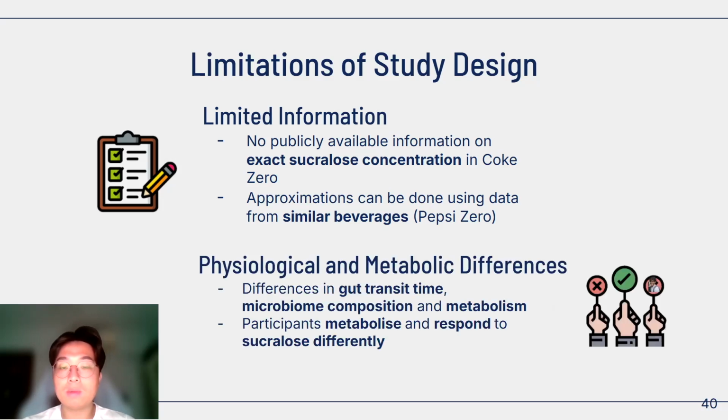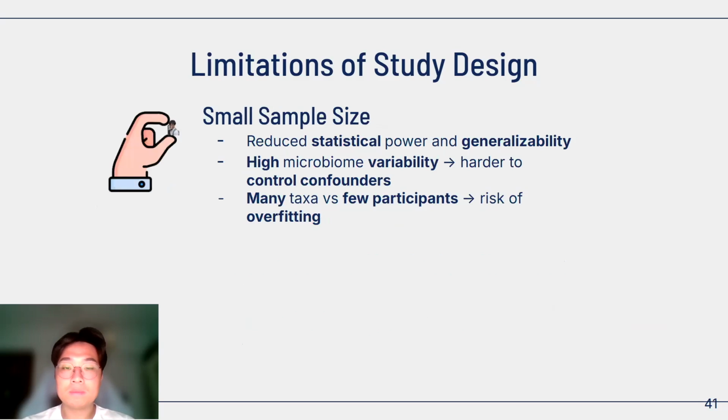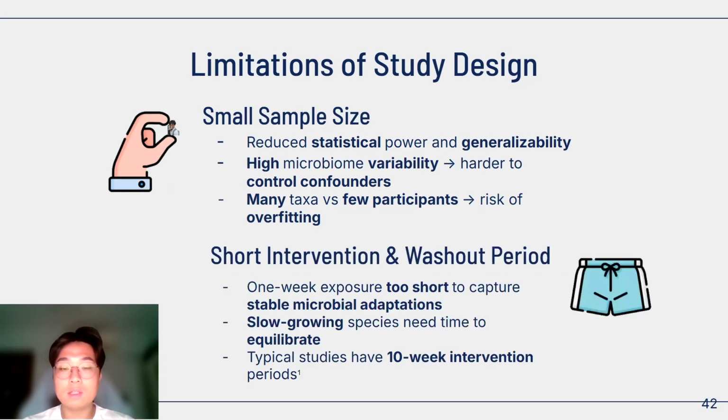Biological variability between participants also matters. Differences in gut transit time, baseline microbiome and metabolism mean the same dose can affect people differently. Our small sample size limits statistical power and generalizability. With few participants, hundreds of microbial taxa, and high natural variability, random variation may overshadow true effects, making it harder to detect real trends or adjust for confounders, increasing the risk of overfitting. Finally, the short 1-week intervention likely cannot capture stable microbial adaptation. Slow-growing bacterial communities need weeks to establish new equilibria, so our findings may only reflect transient changes rather than true ecological shifts. Typical studies use around 10 weeks instead.